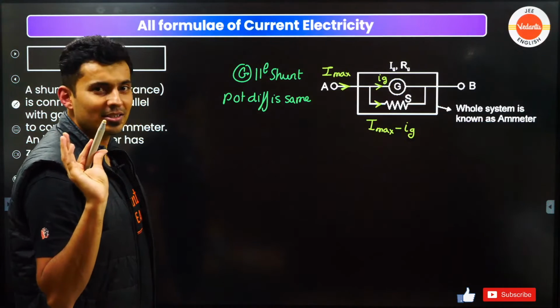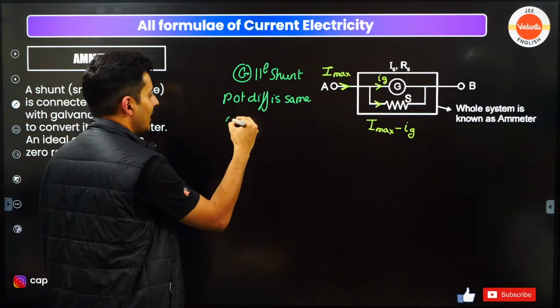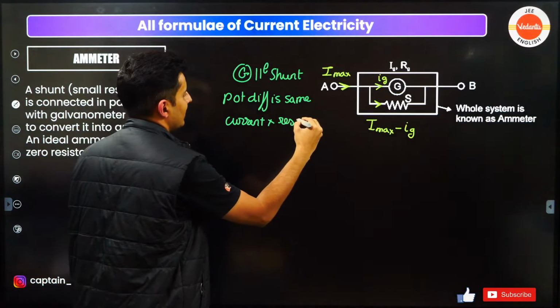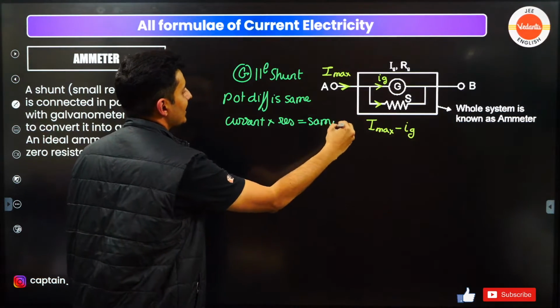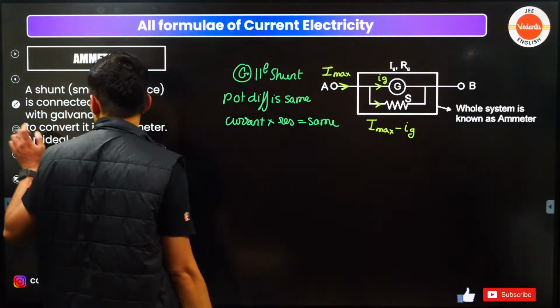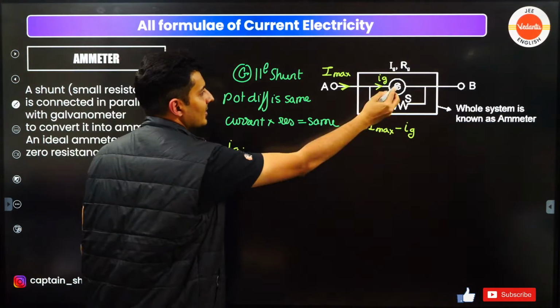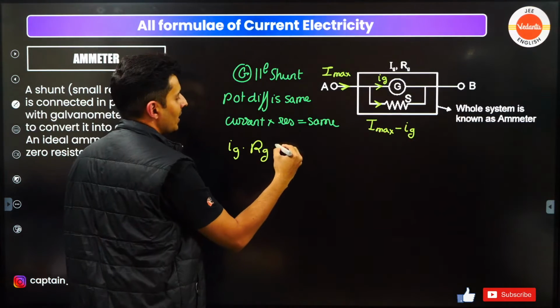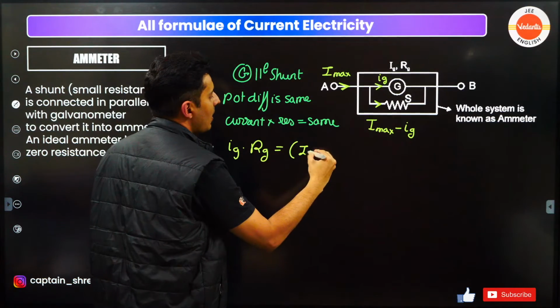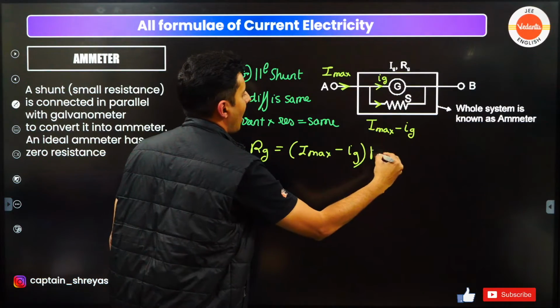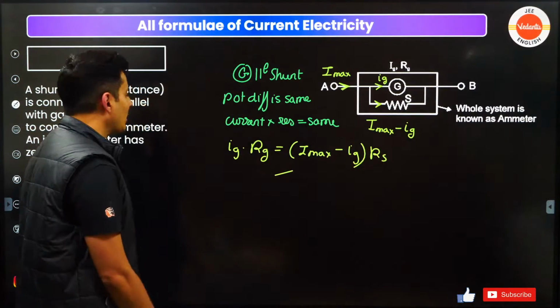So that means current into resistance is basically same. So here the current is Ig, the resistance is Rg. Here the current is I max minus Ig, resistance is Rs. That's it, that's your equation.